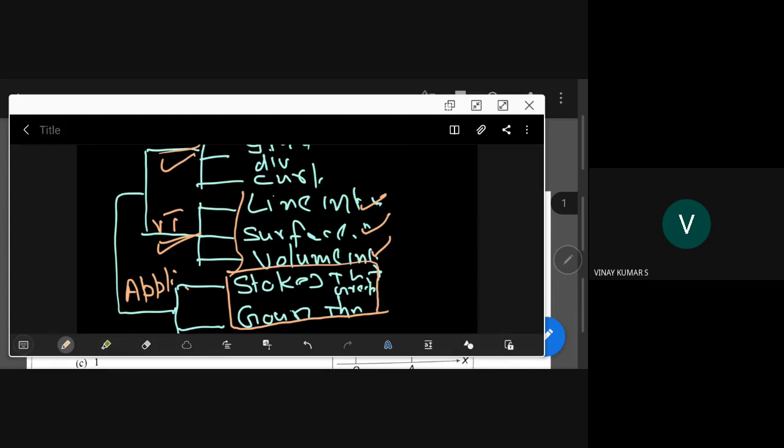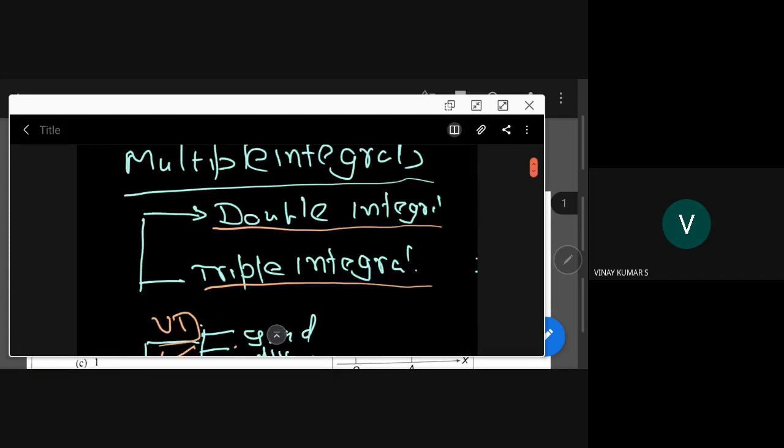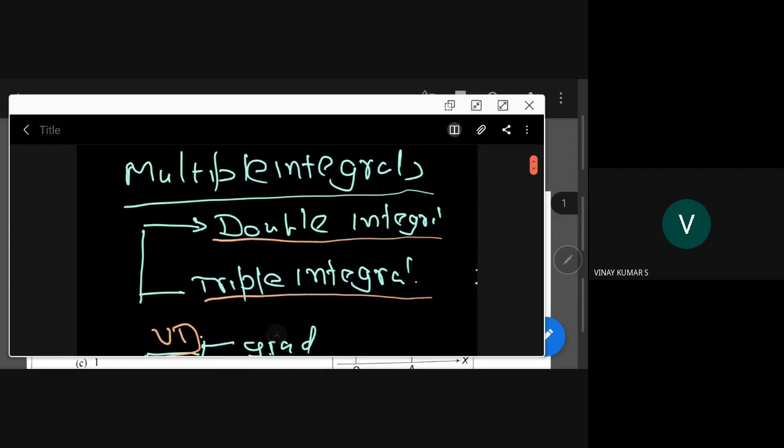Line integral is a different idea. Surface integral is a different idea. Volume integral is a different idea. But we express these things put together, this grad, divergence, and curl, in terms of double and triple integrals. So first we need to know how to evaluate double integrals and triple integrals, right? So when we confine to double integral, how many techniques are there? Changing the order, that is called iterated integration, and the second one is known as changing variables.